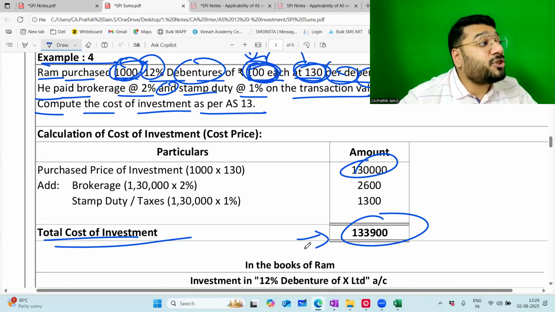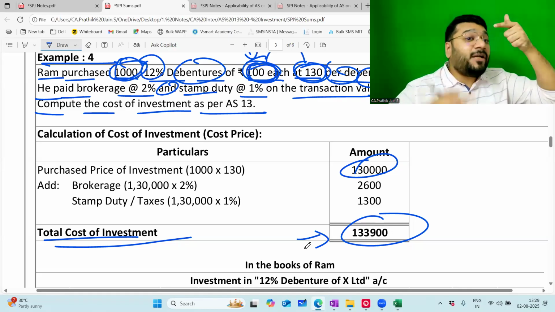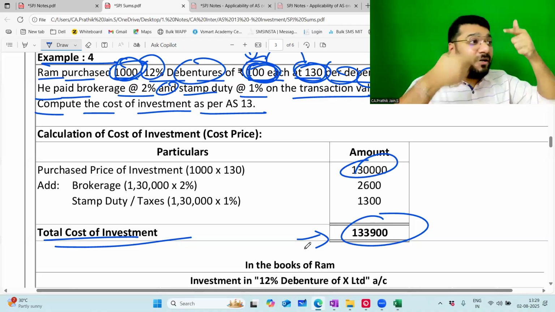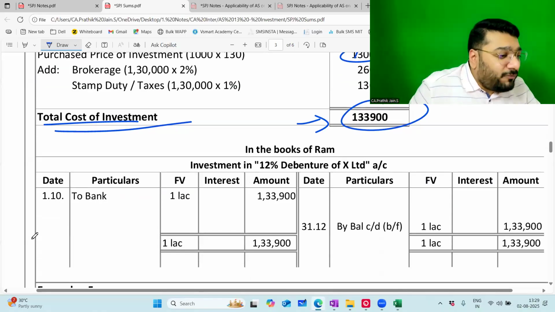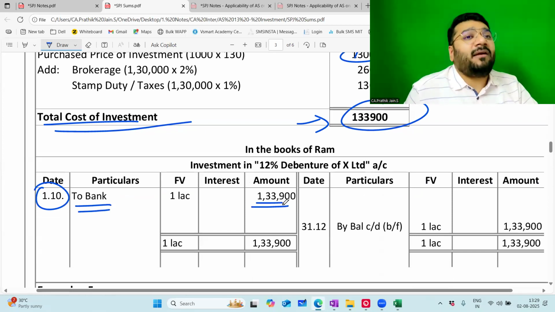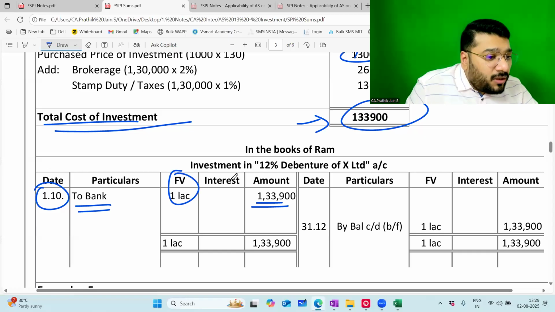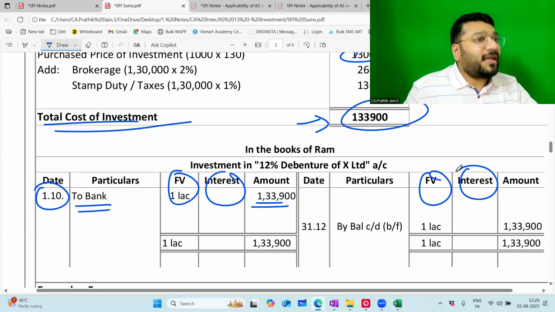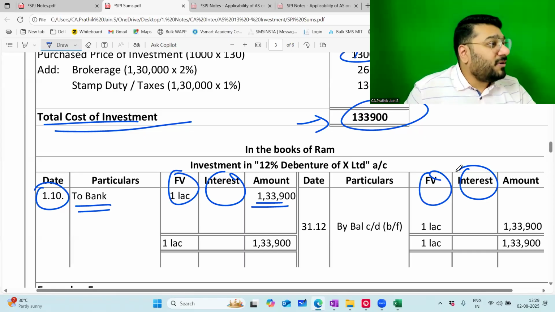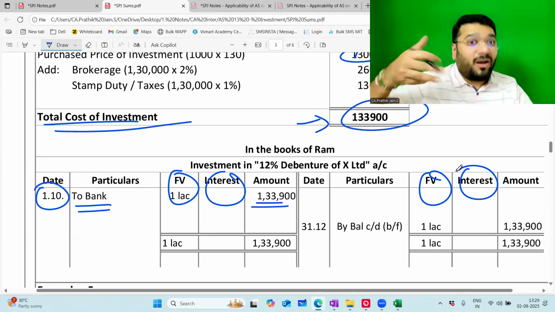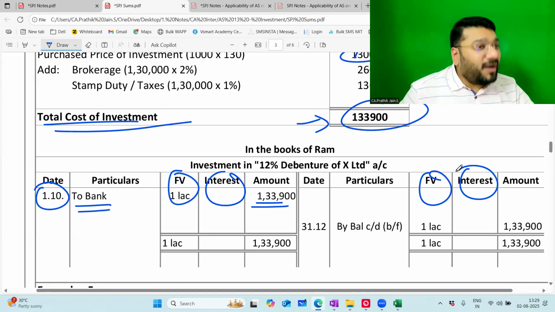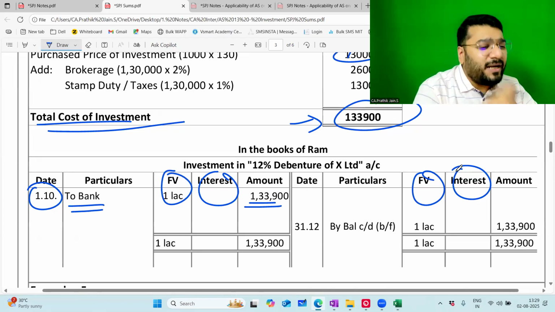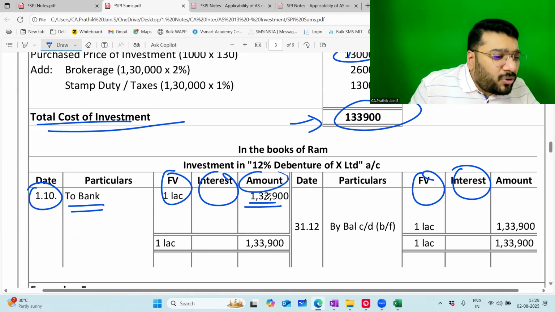What is the journal entry for acquisition of the investment? Investment to bank. So on the date of purchase, to bank 1,33,900. Sir, what is this column? This column is to scare you. Next class, I'll tell you what this is. This is how the ledger is going to be from here. The ledger looks like Dracula, multiple columns. But it is very easy. Next class, I'll explain in detail. In short, focus on the amount column.